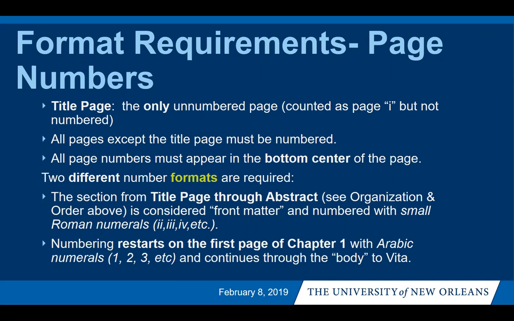There are 2 different number formats required for your manuscript. The section from the title page through the abstract, if you look at the previous slide on the organization or sequence of how your paper is supposed to be, is considered the front matter of your paper and is numbered with small Roman numerals. Numbering restarts on the first page of chapter 1 with Arabic numerals, so numbers 1, 2, 3, etc. And that continues through the end of your paper, so the body through the vita, which is the last page.